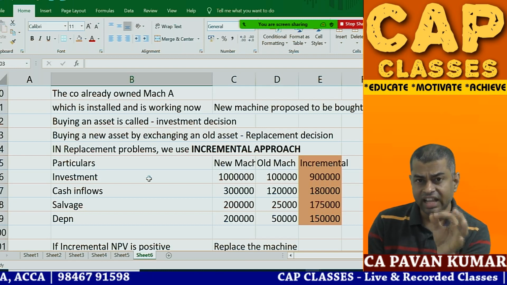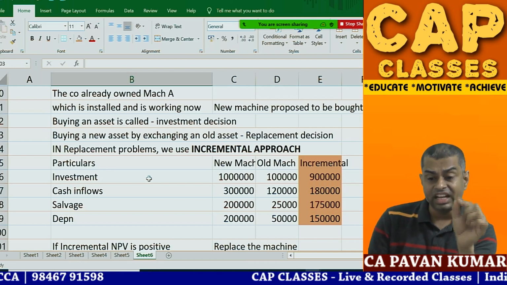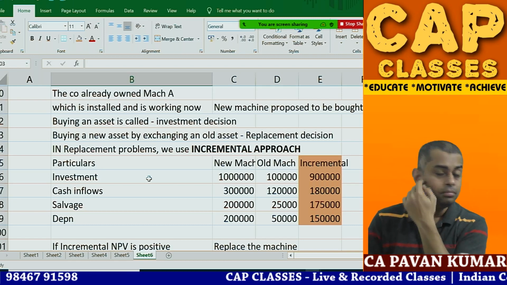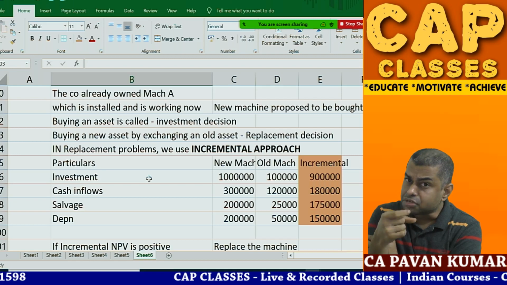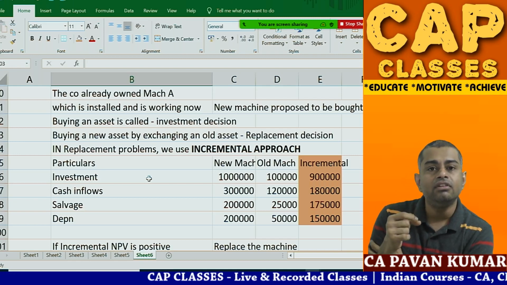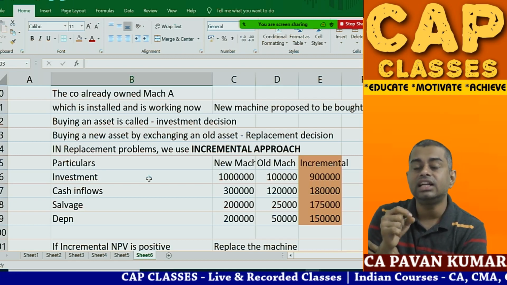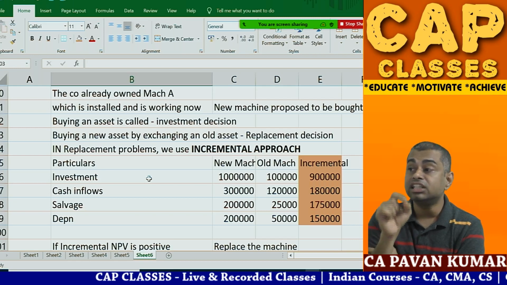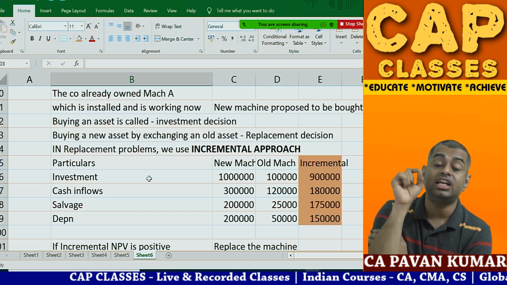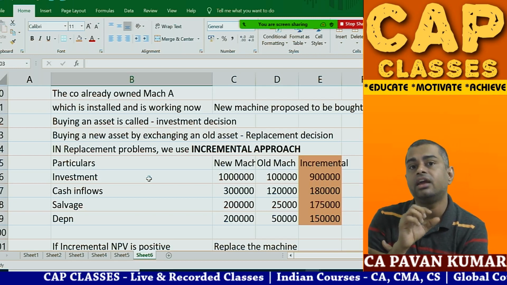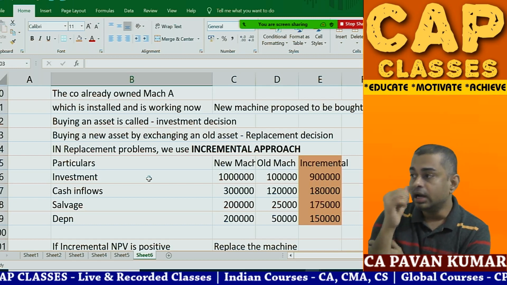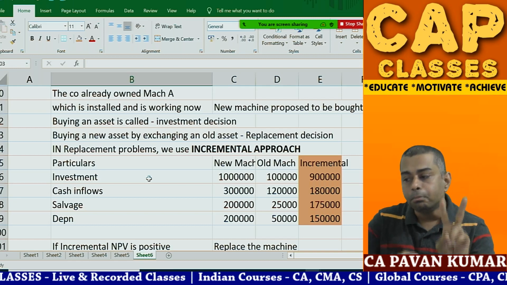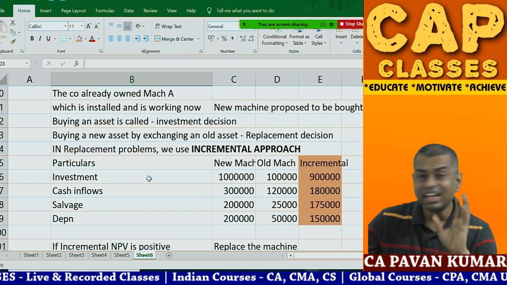The first line started with machine A is already installed. In the last para of the question, if you observe, they said, if the company has not yet purchased and installed machine A, how will you solve the problem? So in the next question, we are going to learn both the approaches. Is the concept clear?